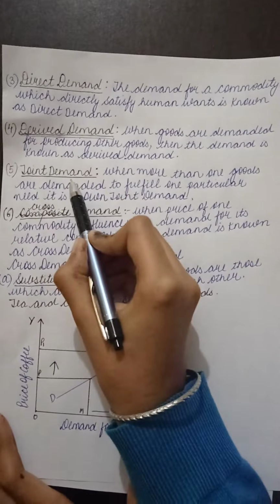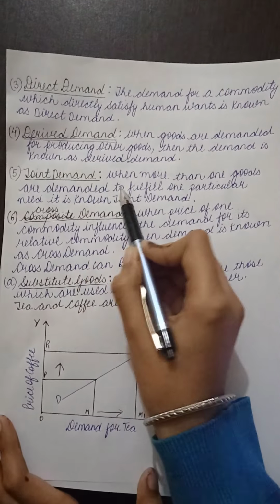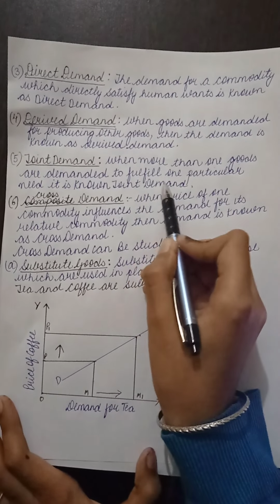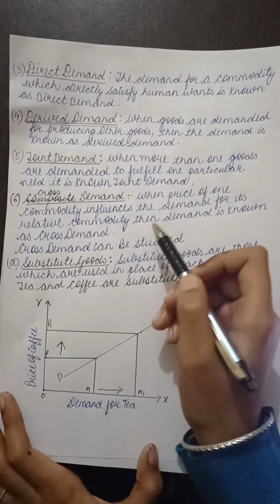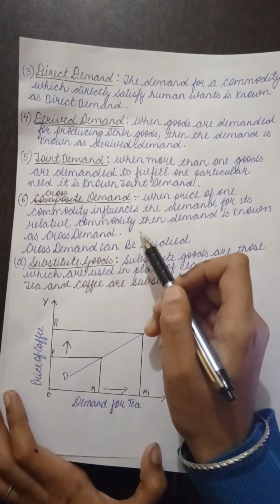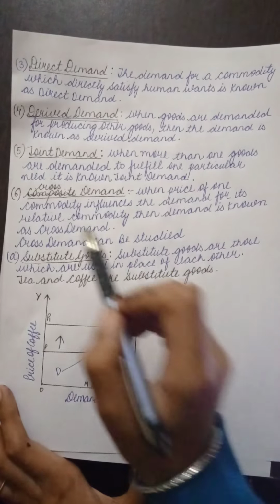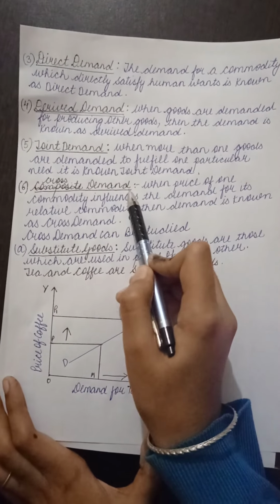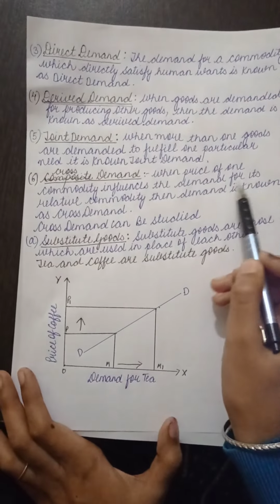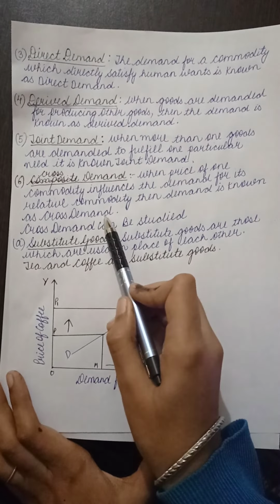Fifth, joint demand. When more than one good is demanded to fulfill one particular need, it is known as joint demand. For example, demand for car and petrol for travel, demand for ink and ink pen for writing. Sixth, cross demand. When the price of one commodity influences the demand for its related commodity, then the demand is known as cross demand.